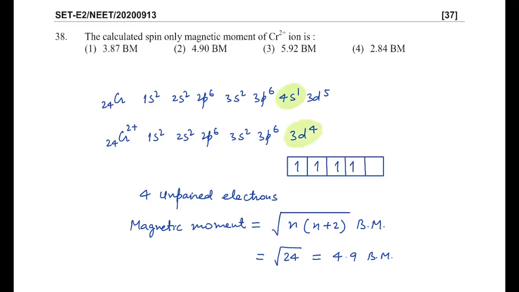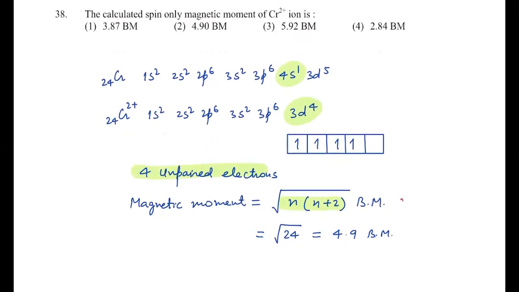So the configuration of the outermost subshell will be 3d4, or you can say the configuration is 1s2, 2s2, 2p6, 3s2, 3p6, 3d4. Earlier, all the electrons are paired. Only the 3d4 configuration has 4 unpaired electrons, that you can see with the configuration. So in 3d4, there are 4 unpaired electrons, and the magnetic moment is root over n(n+2) Bohr magneton, where n is the number of unpaired electrons. Here we have a total of 4 unpaired electrons.